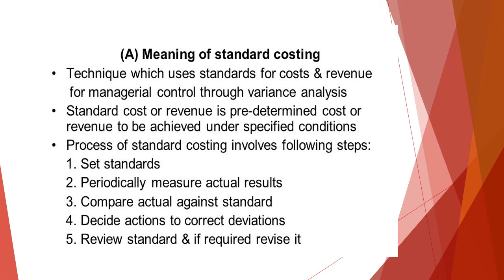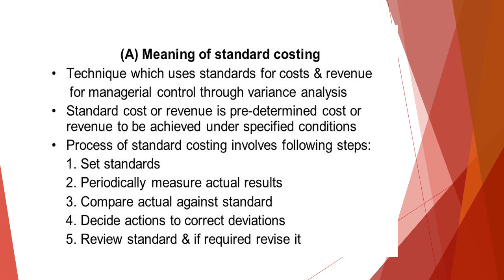So we have some steps. First, we have to set the standard. Then periodically we have to measure the actual results. Then we go for comparing the actual results against the standards already set. Then we decide the actions. When we are deciding the actions, we also know about the corrective deviations. Then if there is a deviation, we will easily find it out. Then we go for reviewing the standard. If there are any deviations, then we have to revise it. So this is the method.